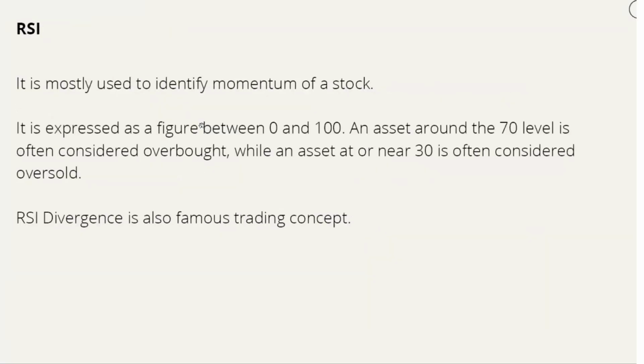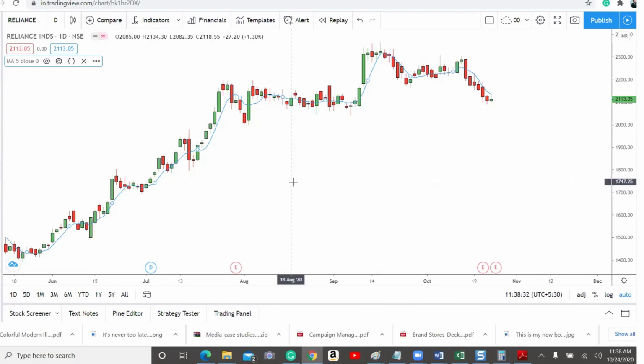So the next famous indicator is RSI. Apart from moving average, RSI is one of the famous indicators in the traders community. It is mostly used to identify momentum of a stock, and it is expressed as a figure between 0 to 100. Any RSI value above 70 is considered overbought, and any value below 30 is considered oversold. And RSI divergence is also one of the famous trading concepts.